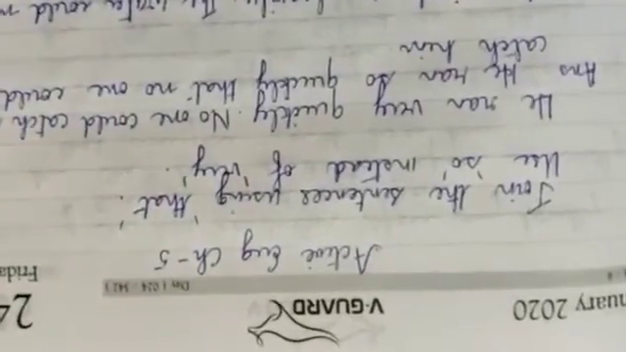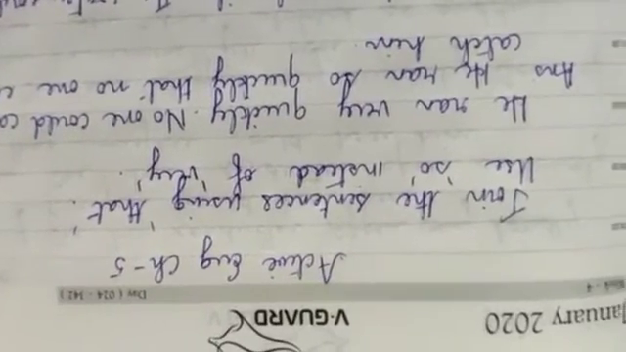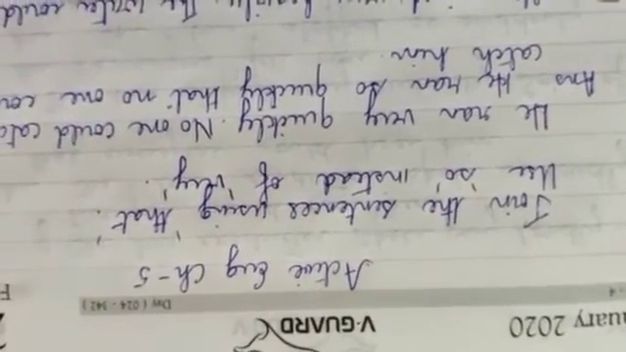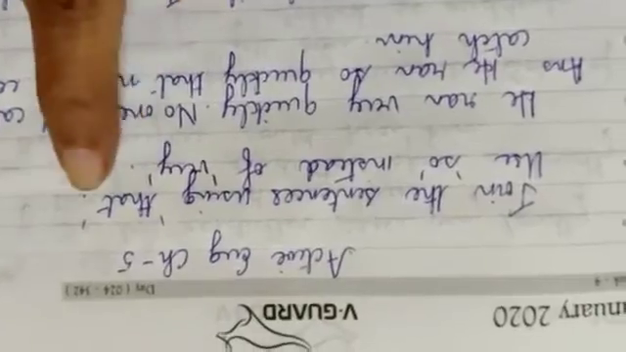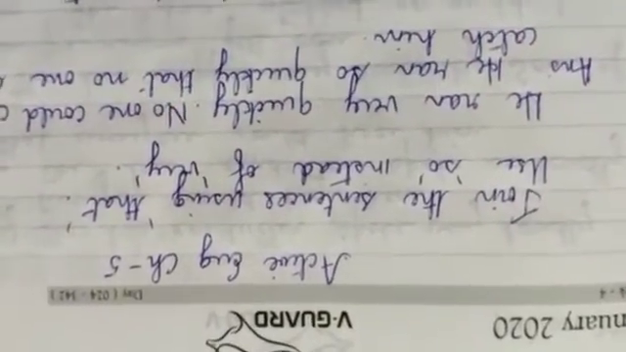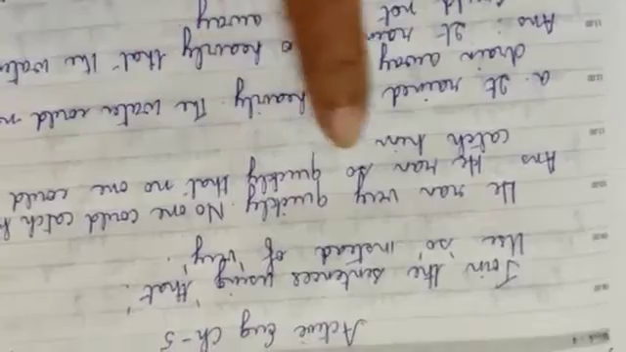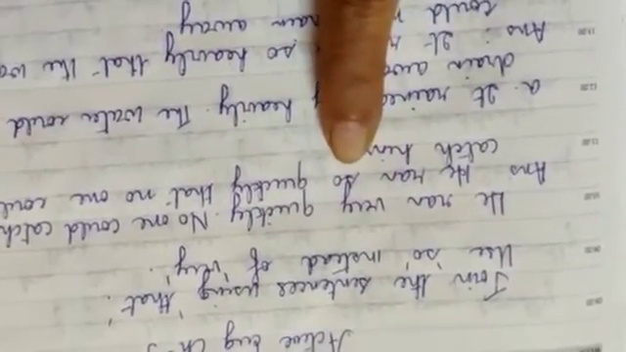Now take out chapter 5 Active English. Join the sentences using that. Use so instead of very. He ran very quickly. No one could catch him. Now replace the word very with so and join both the sentences using the word that.